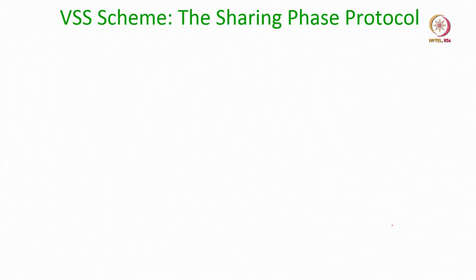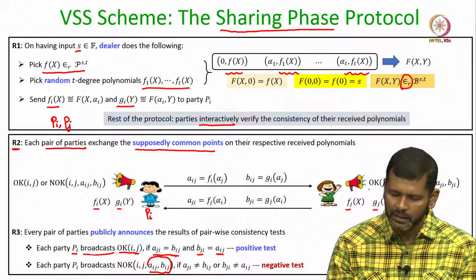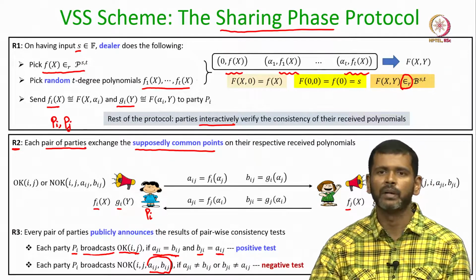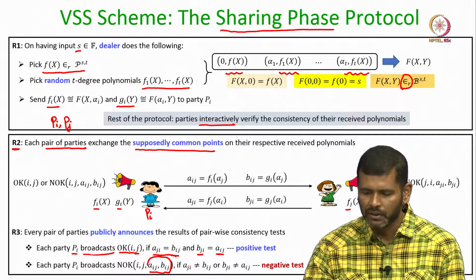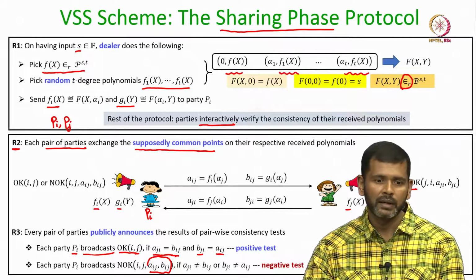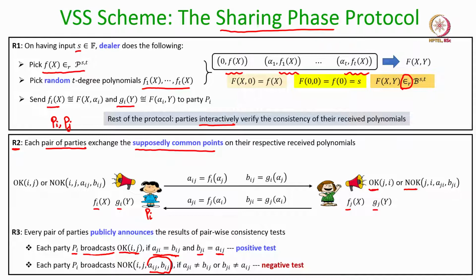Okay. That is round 3. A similar check Pj will be performing, and accordingly in the same round 3, Pj might be either broadcasting an OK message for Pi, or it might be broadcasting an NOK message for Pi. It might be possible that even though the dealer is honest, one of these parties Pi and Pj is corrupt and they unnecessarily broadcast an NOK message. But what we can conclude is that if the dealer, Pi and Pj are all honest, then Pi will be broadcasting an OK message for Pj and Pj will be broadcasting an OK message for Pi.